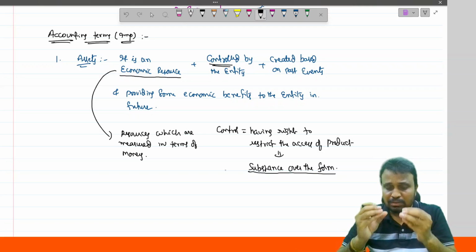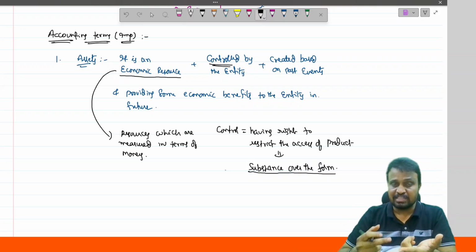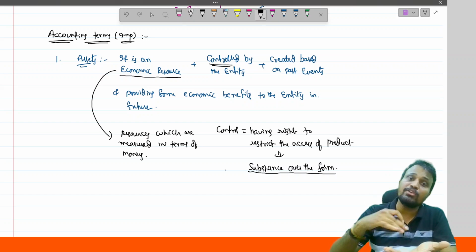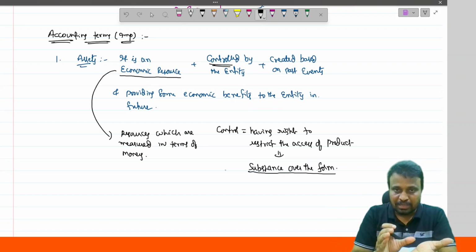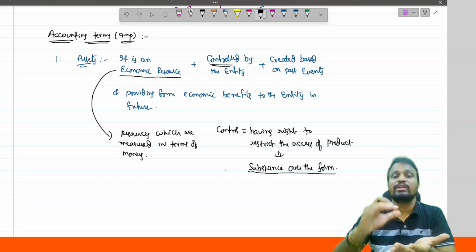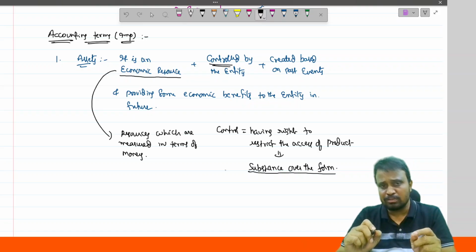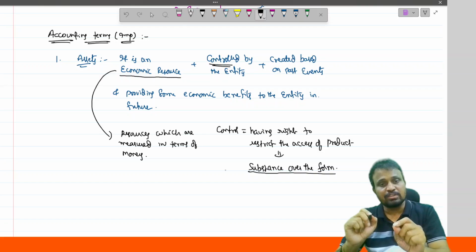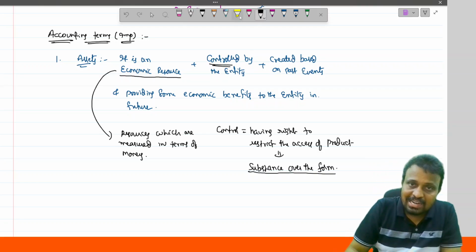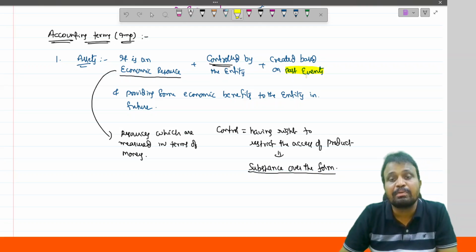So control means you may be the owner of the asset at present, or you may be the future owner. You have the title of the product at present, or you will get the title over the product in future. That is control. So it is an economic resource controlled by the entity and created based on the past event.